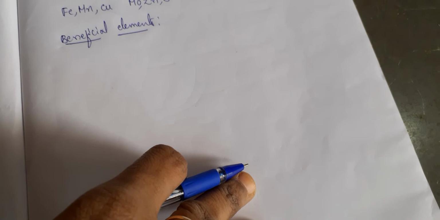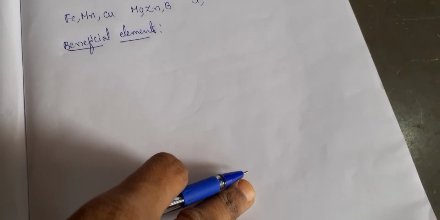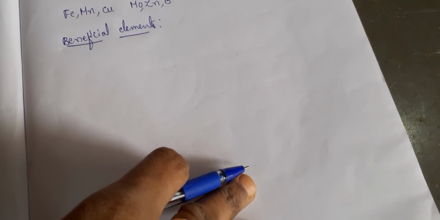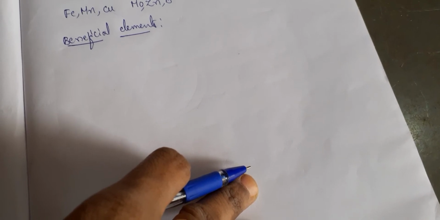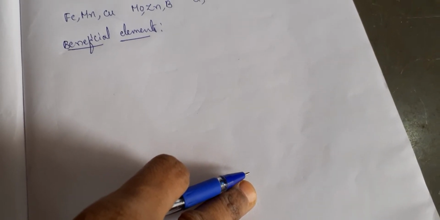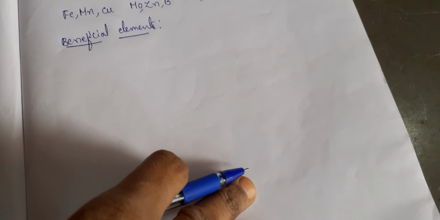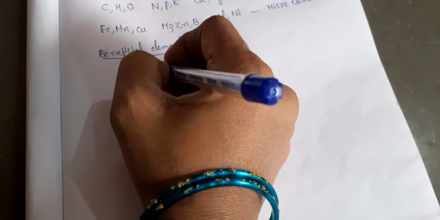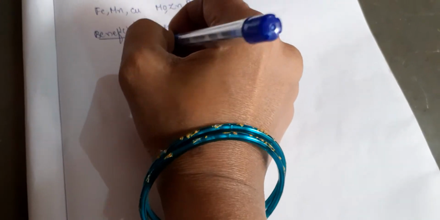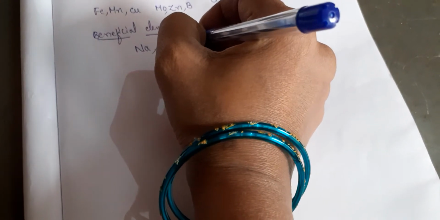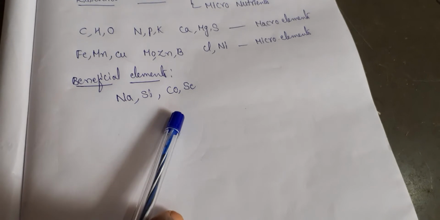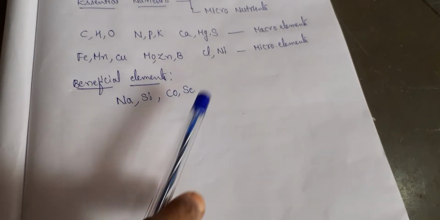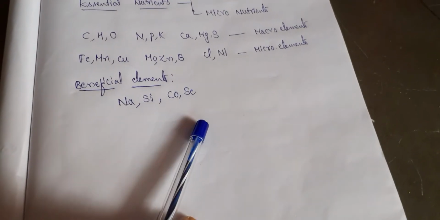Now these beneficial elements are some of the elements which are required for the benefit of the plant, like sodium, silicon, cobalt and selenium. These are the 4 elements: sodium, silicon, cobalt and selenium. These are called as beneficial elements.